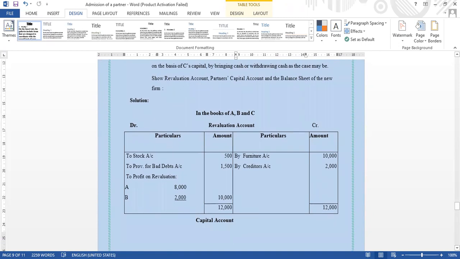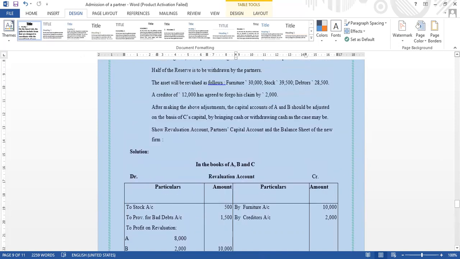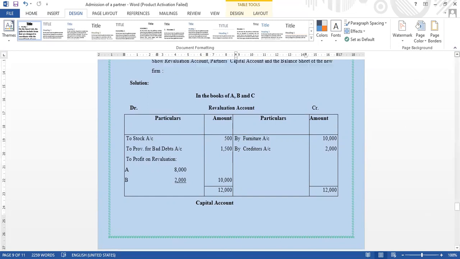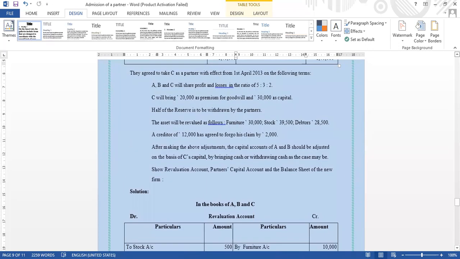Stock 500, provision for bad debts 1,500, then to profit on revaluation, right? On the credit side, you come here: furniture 10,000, creditors 2,000. Just put the total 12,000. Subtract it, and you will get the profit on revaluation: A 8,000, B 2,000, right?